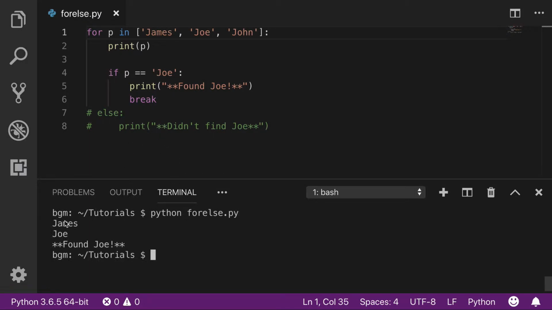So we loop over the names, James and Joe. We found Joe as the second item in the list. So we print it and then it breaks. So that stops the loop and it never prints John.